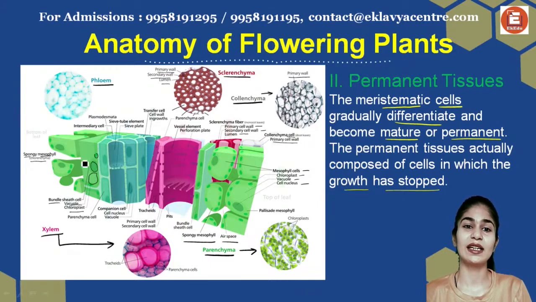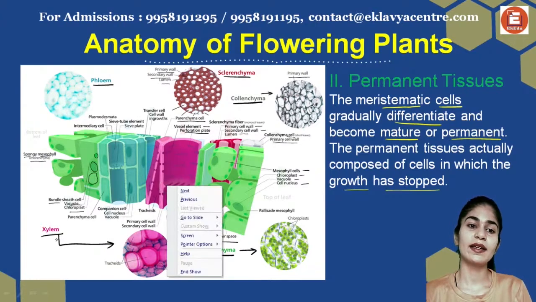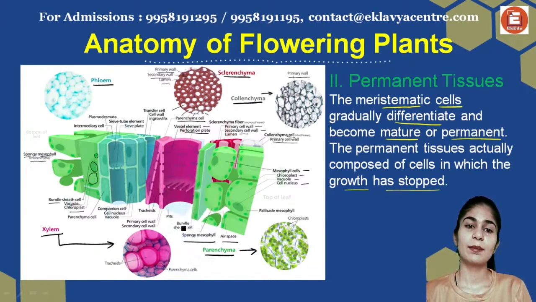If we talk about your xylem and phloem, they have parenchyma cells. They have vessel elements. They have perforation plates. Why do they have this? Because the major function of xylem and phloem is to transfer matter from above the plant to the roots and from roots to the leaves. So this is why they have perforation plates.